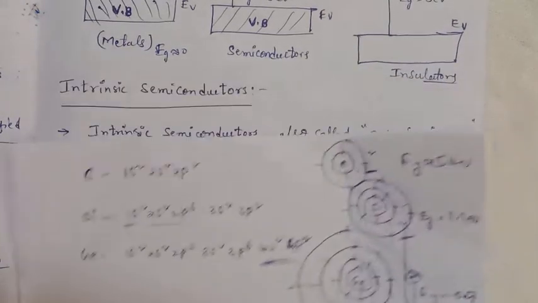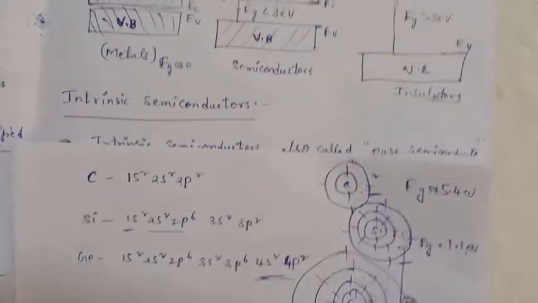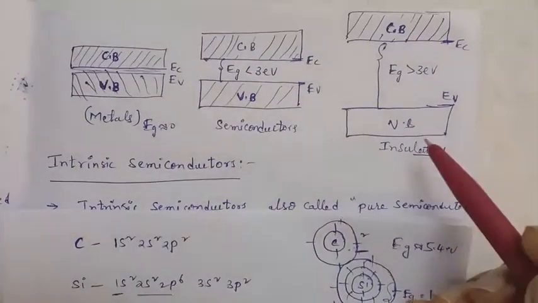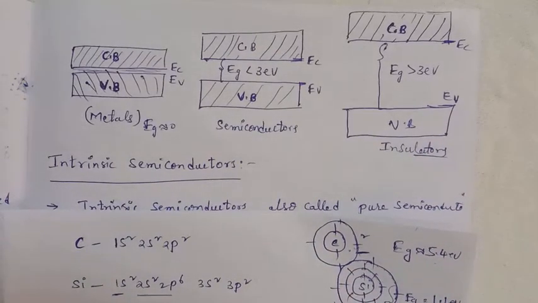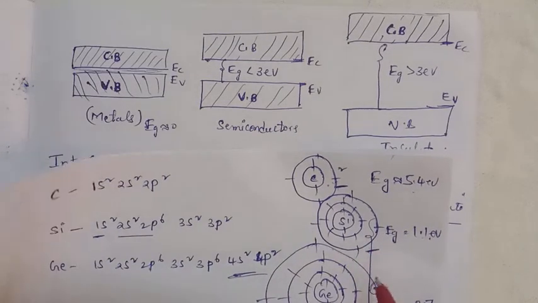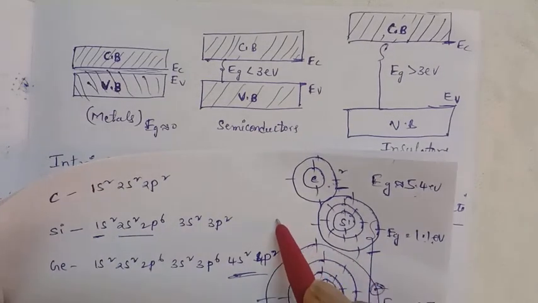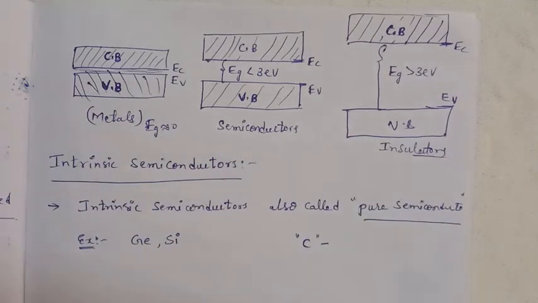In the case of carbon, it is not easy for an electron to jump from the valence band to the conduction band. That's why carbon acts as an insulator. For germanium and silicon, the energy gap is less than 3 electron volts. That's why we prefer these elements, germanium and silicon.